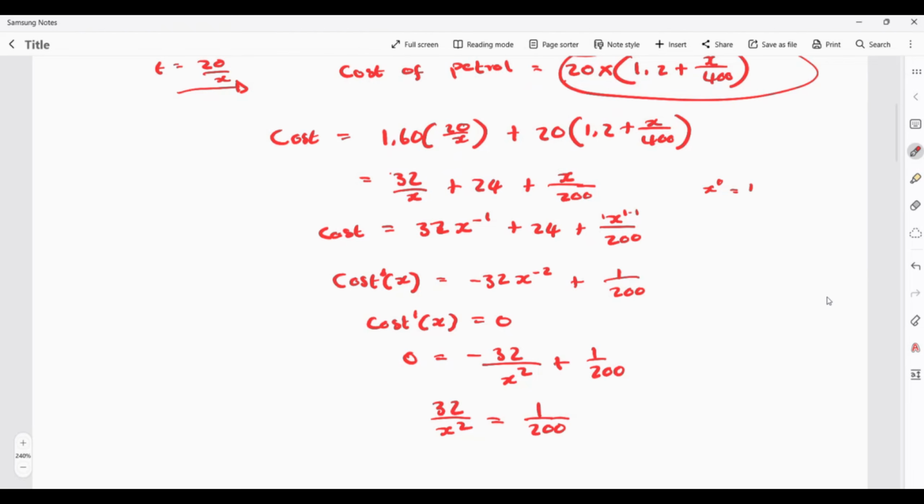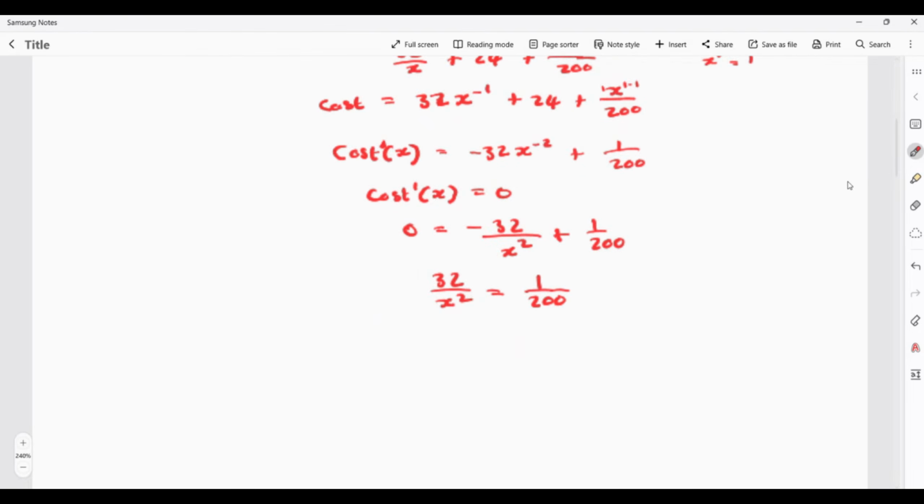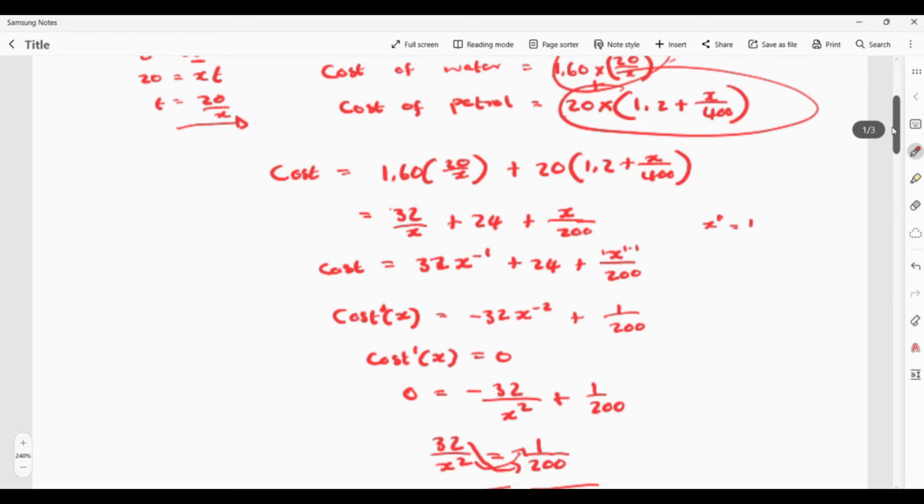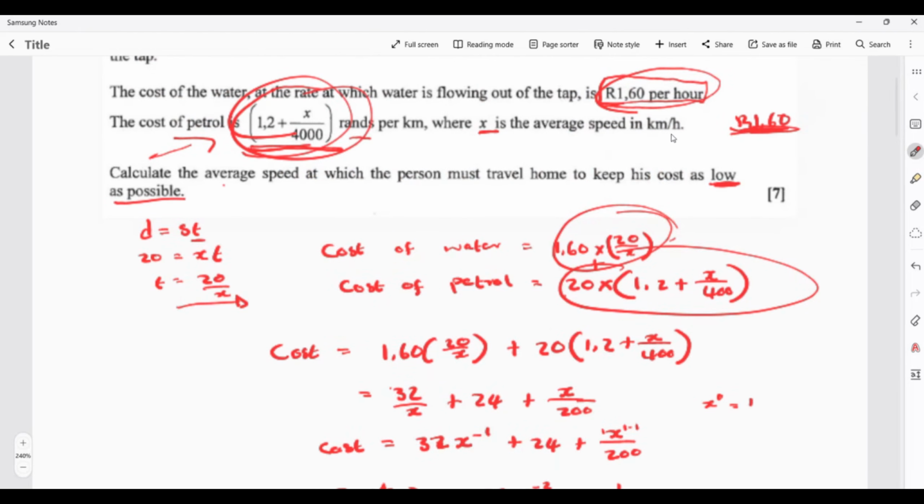From there, I apply cross multiplication: this one multiplies that one, and this one multiplies that one. I have x squared equal to 6400, and then I apply the square root on both sides, and I have x equal to plus or minus 80. Now we're talking about the average speed, and you know that speed is a scalar.